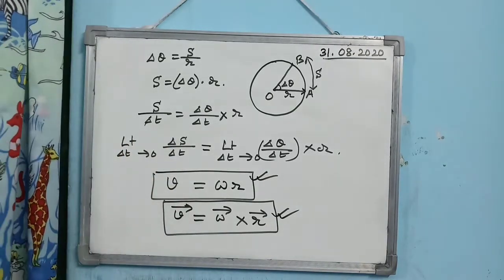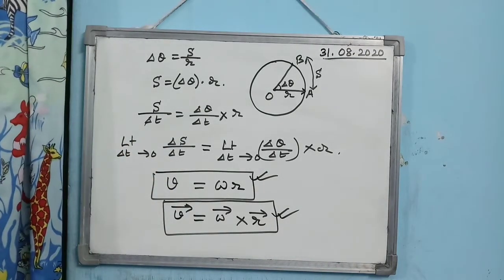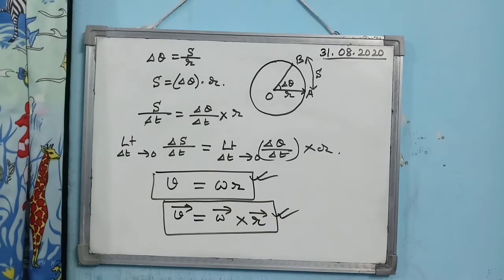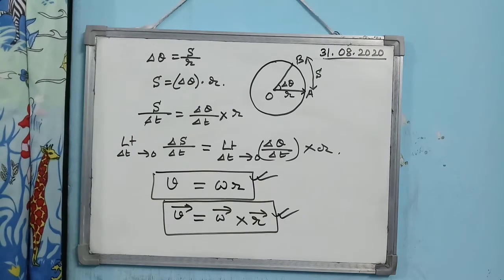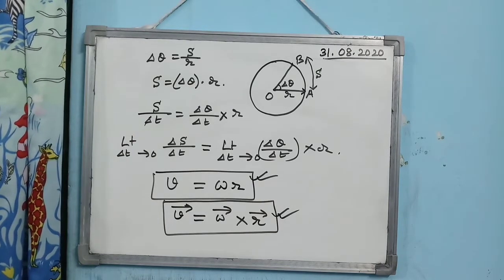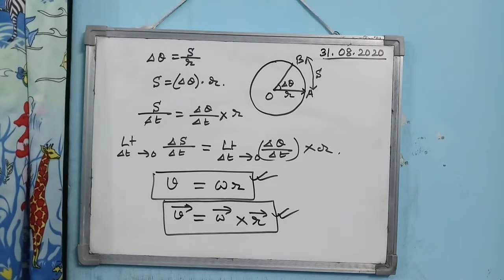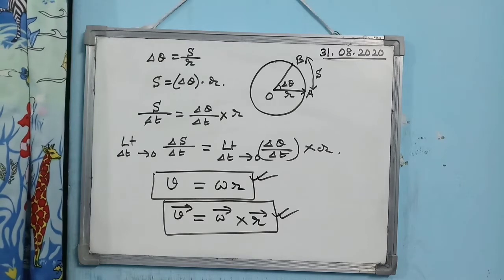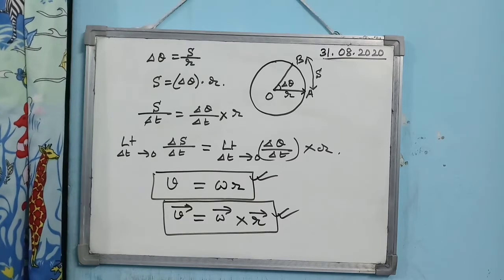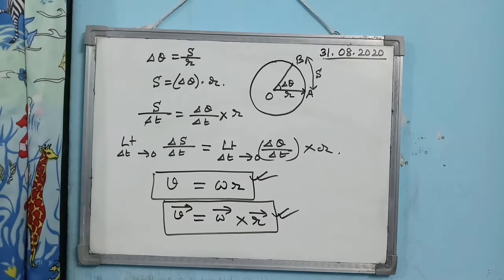You must learn and remember that the magnitude of linear velocity is equal to the product of the magnitude of angular velocity and radius. And if you consider linear velocity as a vector quantity, then the cross product of omega and R is equal to linear velocity.